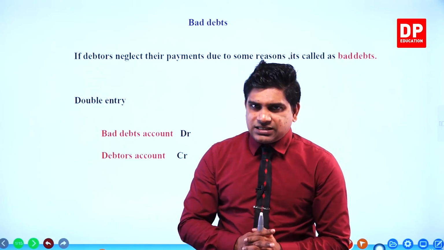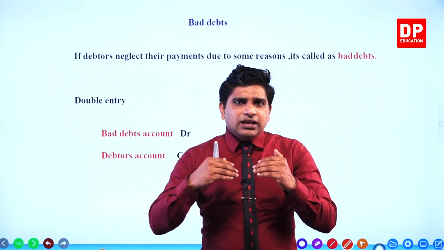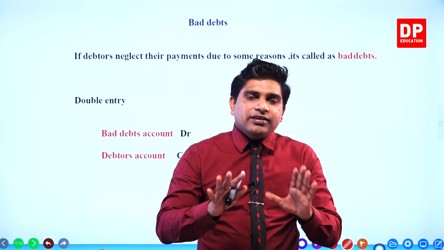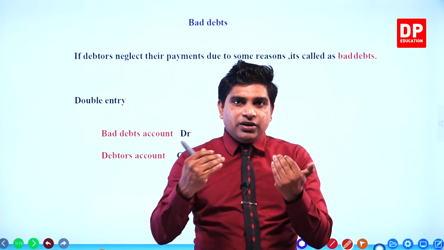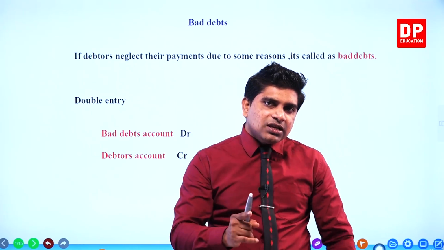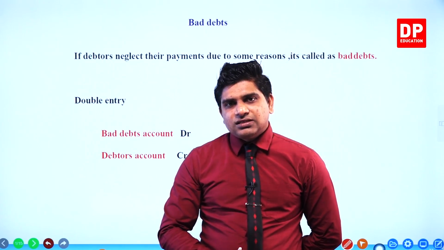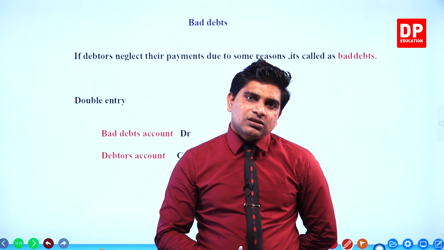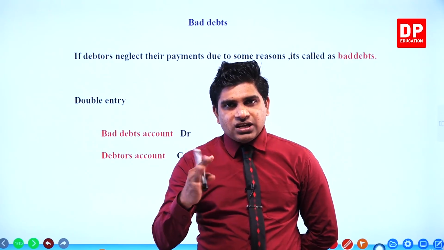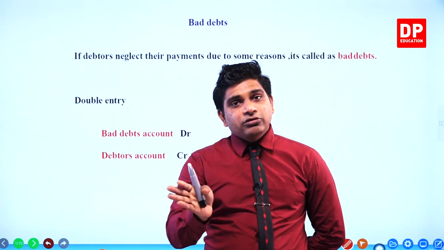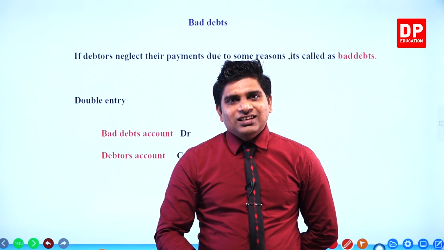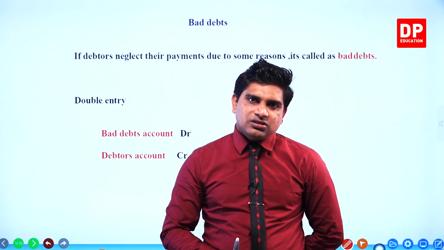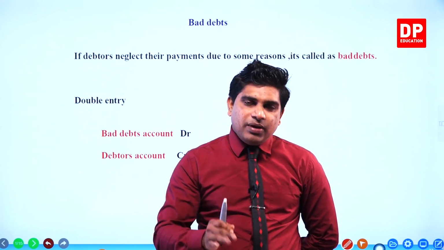But the problem is this. After selling goods on credit, the business creates debtors. Debtors are assets. They should pay money for us. This is all okay. But the problem is some of the debtors are unable to pay their payments to the business. There are various reasons for it. Sometimes some people leave the country, or the customer dies, or their business goes bankrupt. So these are the different reasons that make bad debts.